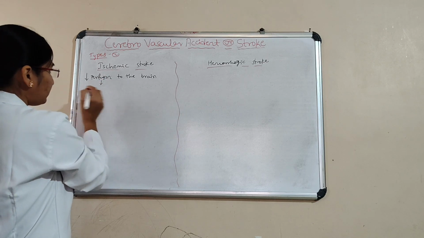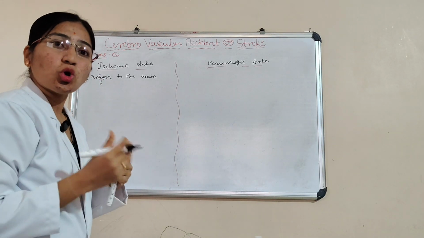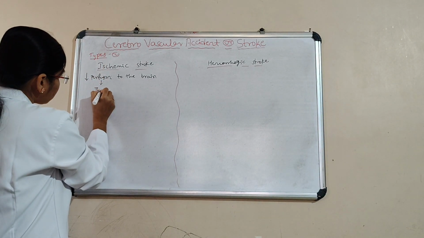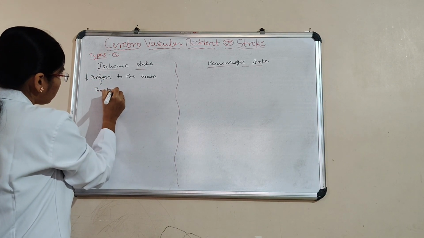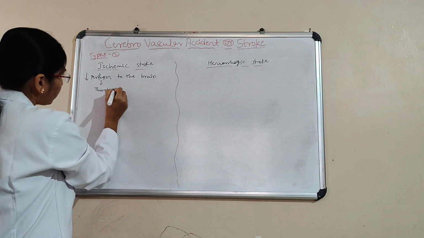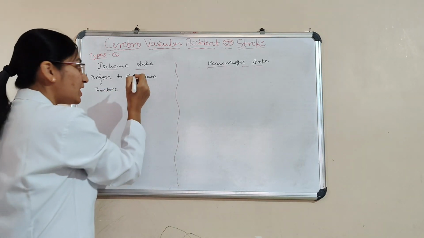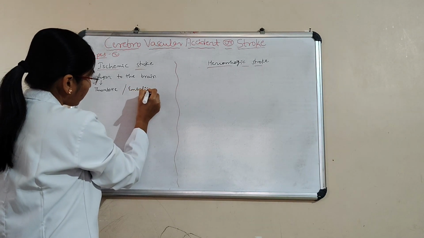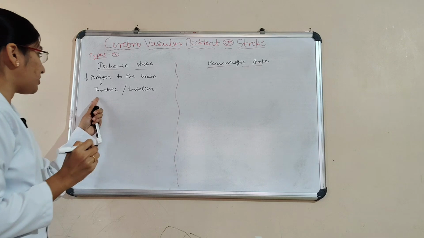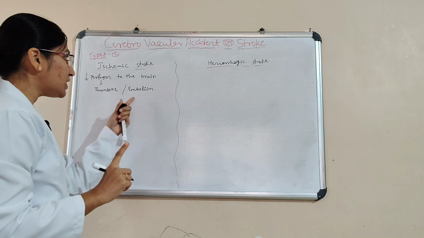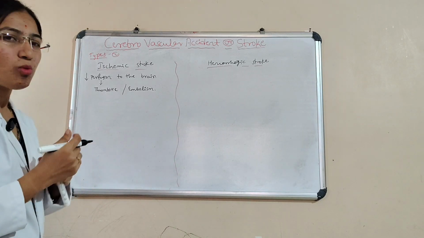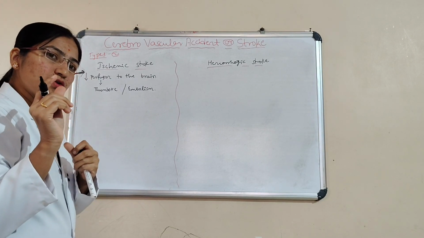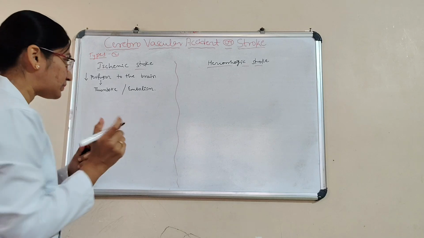One is thrombotic, and then embolism: formation of thrombi and then embolism. What is thrombotic? Thrombosis is nothing but a formation of clot.